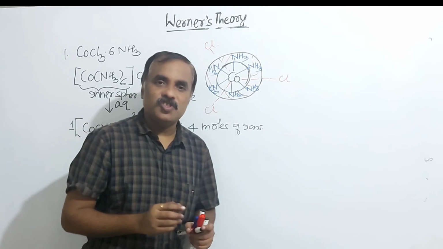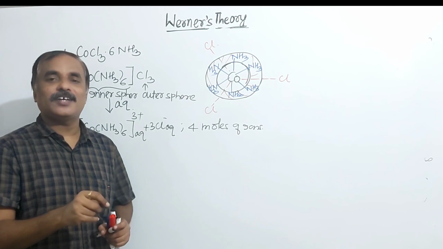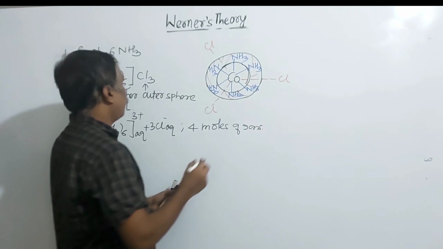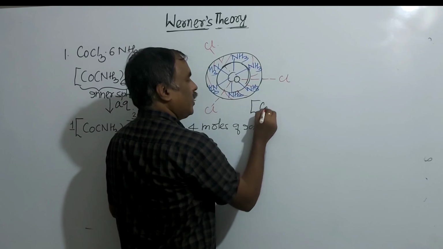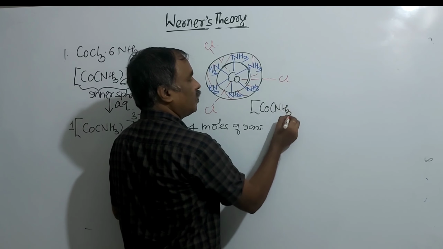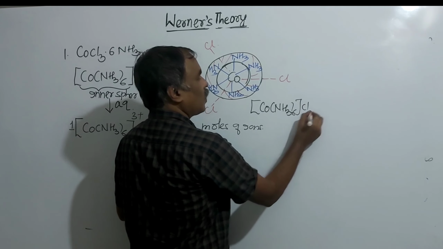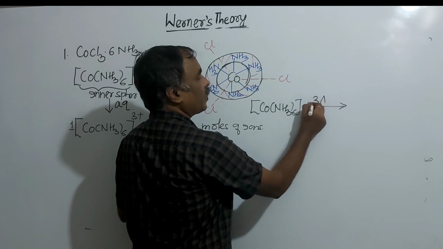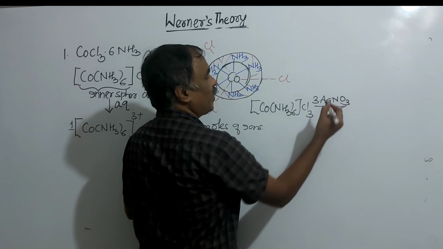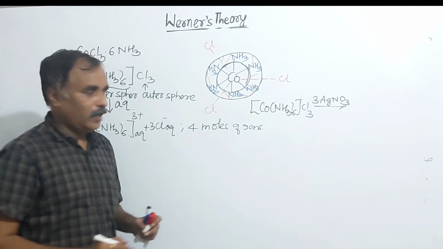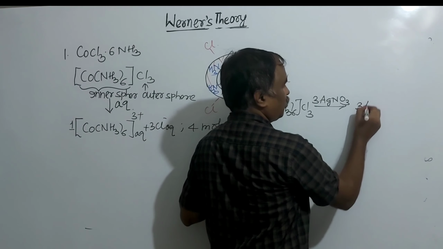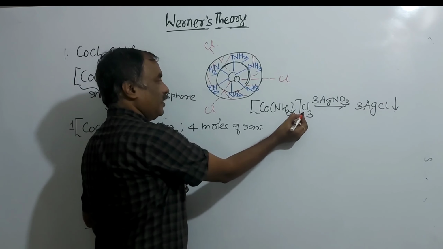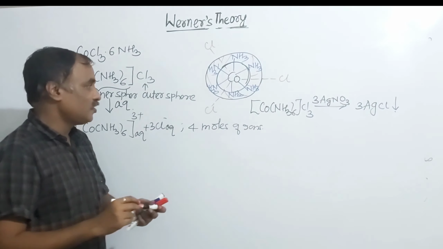Now, how many moles of silver nitrate are required for a complete reaction with this? It depends on the number of primary valencies. Here, a reaction of this with what? Silver nitrate. How many primary valencies? 3, and 3 moles of silver nitrate are required. This is very important for NEET, JEE or any competitive exam. So here precipitation of silver chloride, it is like this, because here 3 Cl minus and 3 primary valencies are there.